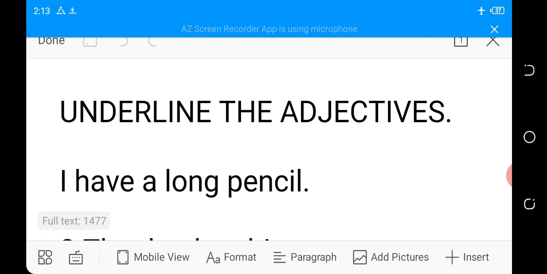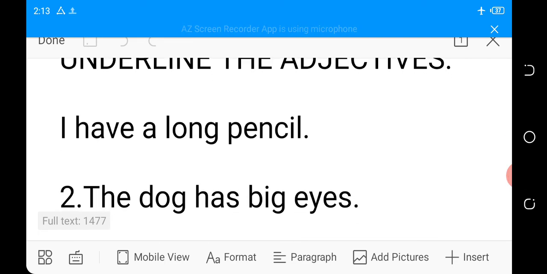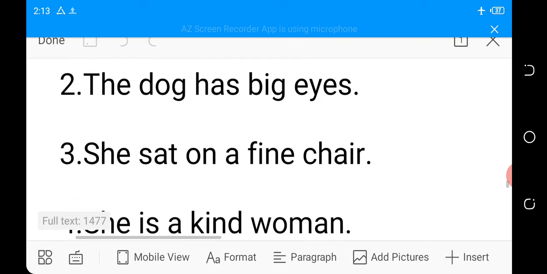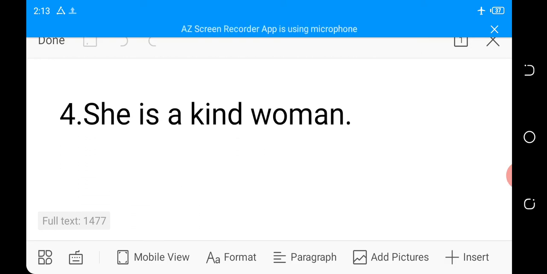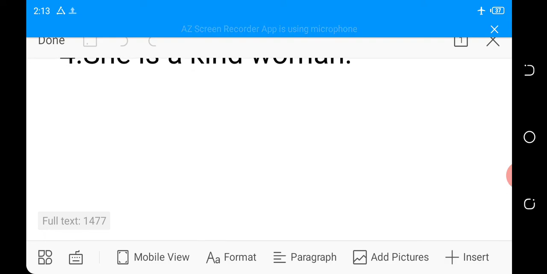Before we move to the end of the class, I said adjectives tell us more about a noun. We listed some examples of adjectives. You have listed your own orally. You have done some exercises. Now let me give you your take-home homework. As the homework, you want to write 5 different adjectives apart from the ones that we mentioned in the class, and apart from the ones that you have mentioned orally.